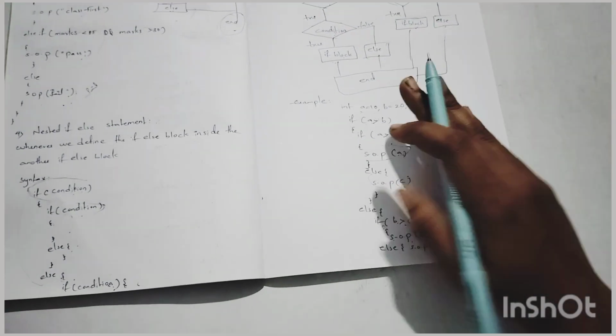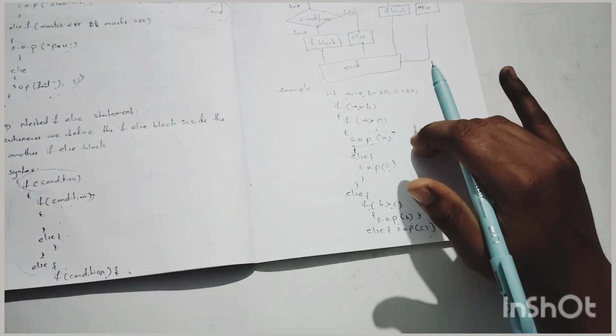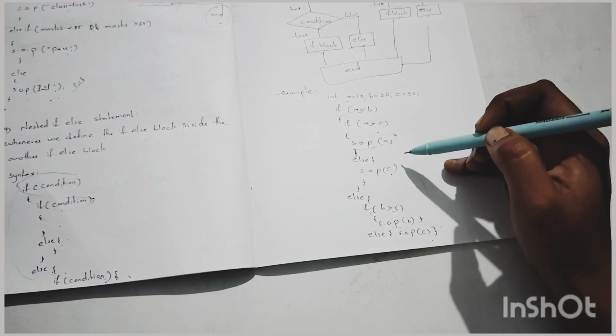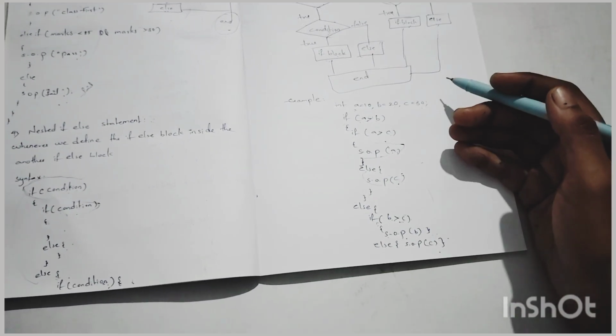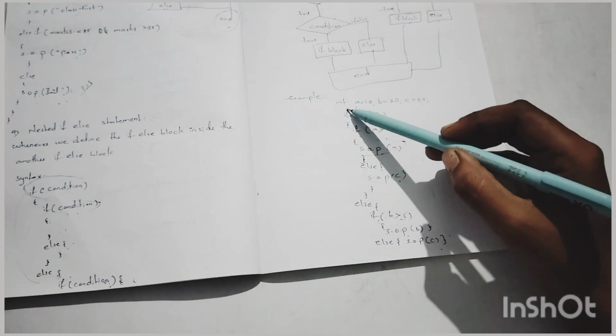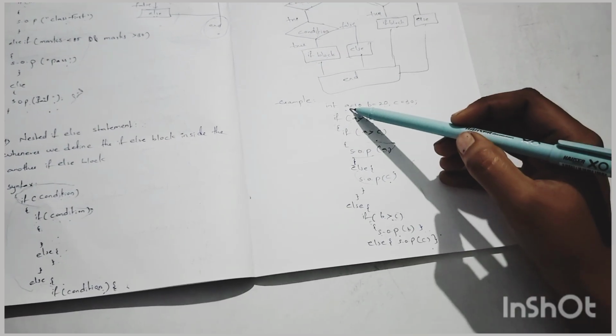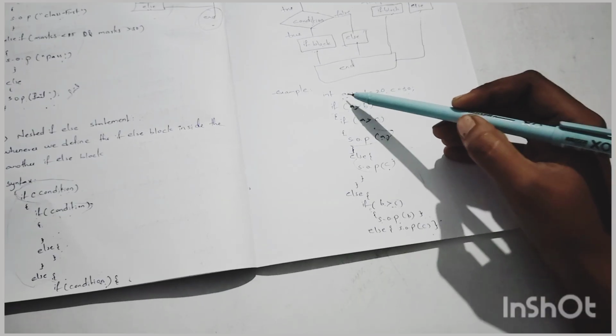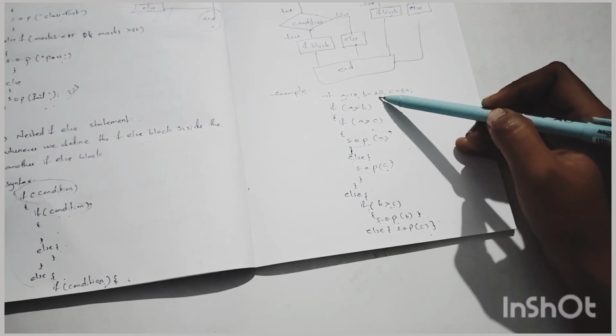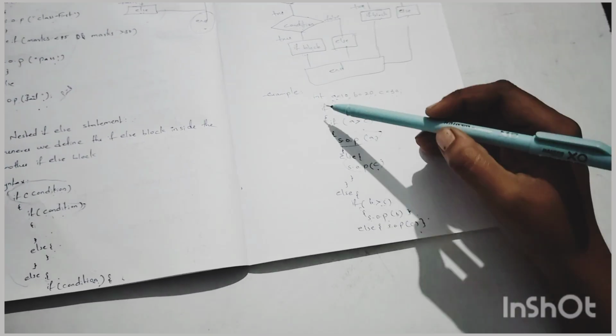Okay, this is the example of nested if else statement. The best example is to find the largest number among three numbers. Here we declare the three variables and initialize them also. a equal to 10, b equal to 20, c equal to 30.